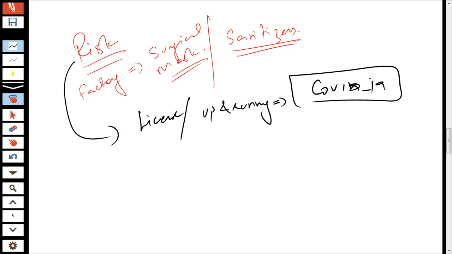So for example, if COVID-19 ends, inshallah, and you have set up the factory for sanitizers and surgical masks, and people are not as cautious as they are right now, and many competitors end up producing sanitizers and surgical masks, and the margins go down, what exactly are you going to do as an entity?